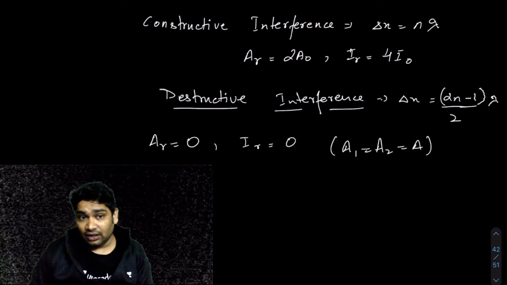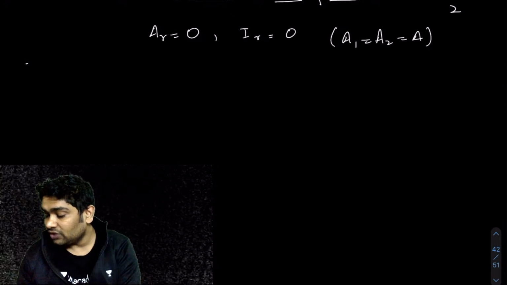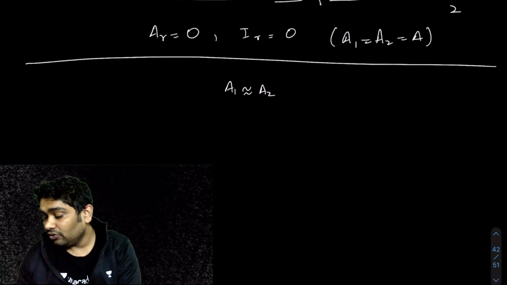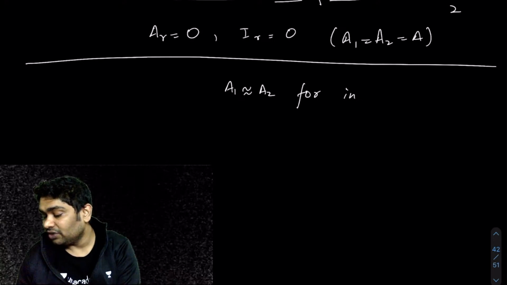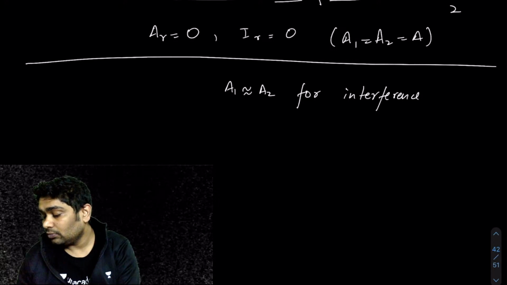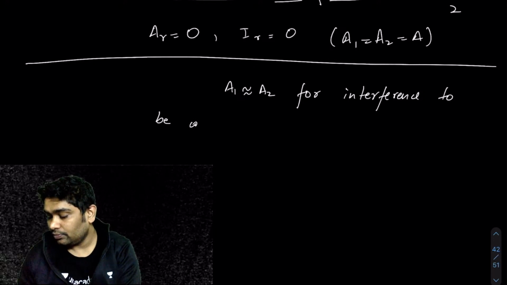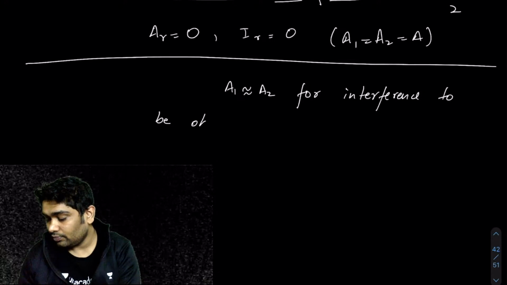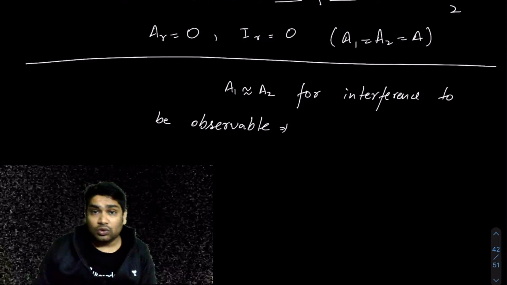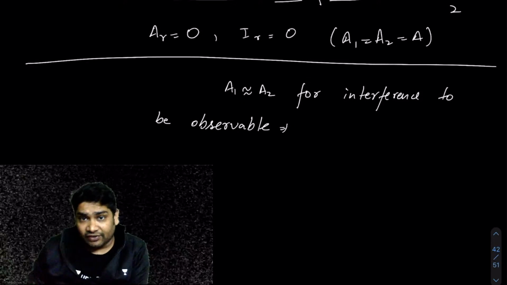The reason why we treat the amplitudes to be equal, so this is one last thing that I wanted to tell you, was we said that A1 should be close to A2 for interference to be observable. Now, why did I say that? Interference is going to change the amplitudes at different points.